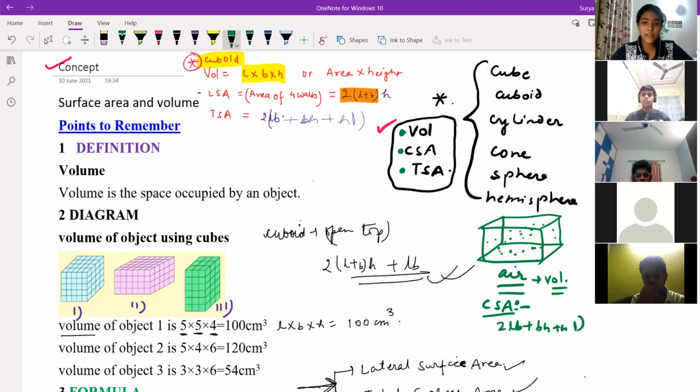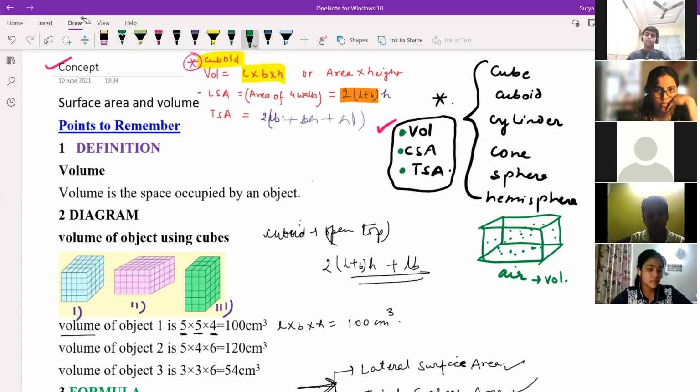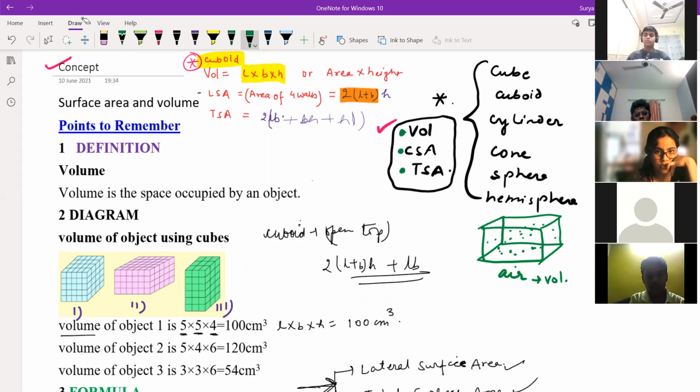You are saying this in brackets? Yes, this one. Then what about TSA? If CSA is this much, then what about TSA? Sir, LSA of a cuboid is 2H into... Listen, what I'm saying, just raise your hand. I'm not asking questions to everyone. Just raise your hands who knows CSA, TSA, volume, children. You know the option is there to raise the hand. Okay, Vivek knows. Anybody else? Satvik knows. Bhumika, do you know?